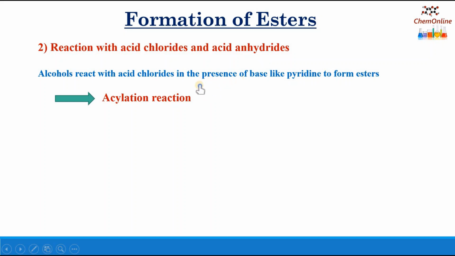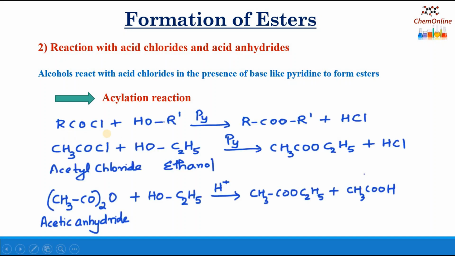Alcohols react with acid chlorides in the presence of a base like pyridine to form esters. Reacting with acid chlorides in the presence of a base is called an acylation reaction. RCOCl, an acid chloride, plus R'OH in the presence of pyridine gives RCOOR', an ester, plus HCl. For example, acetyl chloride CH3COCl plus ethanol in the presence of pyridine gives ethyl acetate